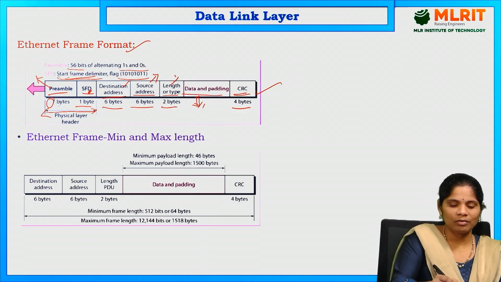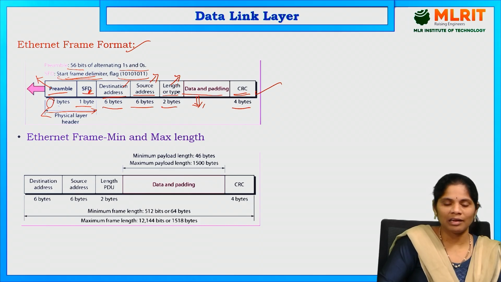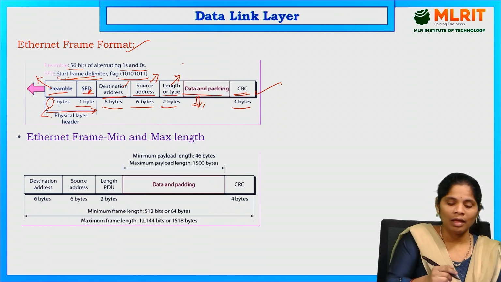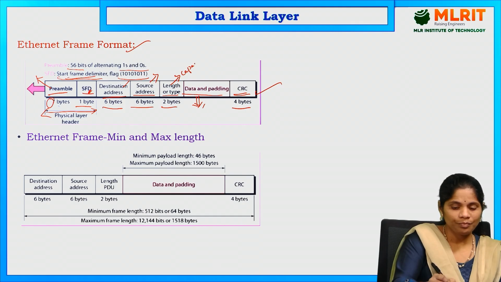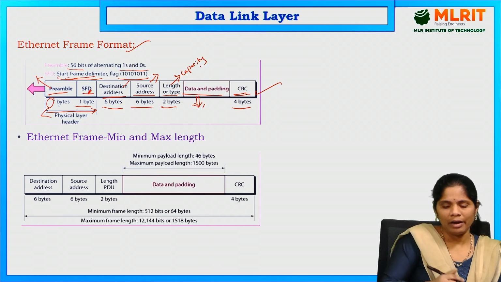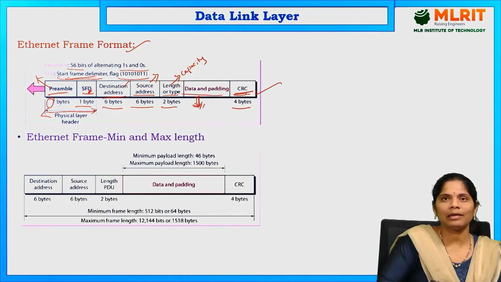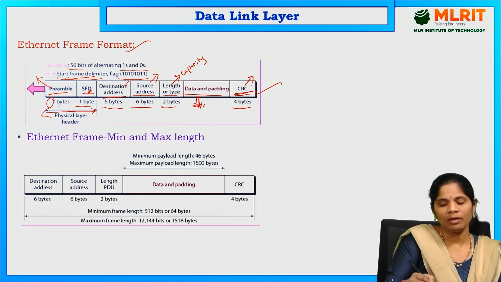And length is talking about the exact length, that is the payload field, also called the capacity. What is the exact capacity? And it is the data. It is the CRC, cyclic redundancy check. It is talking about the error correction and detection. This is the frame format.